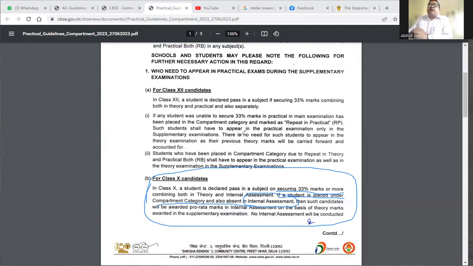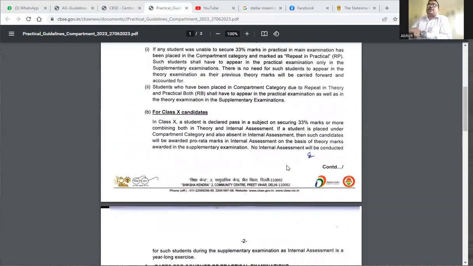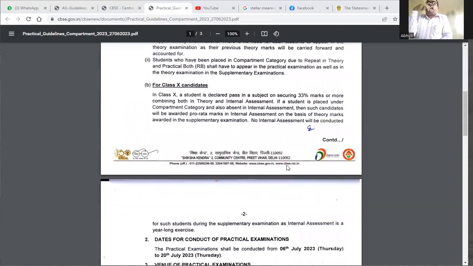Those students who could not pass in the internal assessment will be awarded pro rata marks in the internal assessment on the basis of theory marks awarded in the supplementary examination, and no internal assessment will be conducted for such candidates during the supplementary examination. So for class 10, there will be no such internal assessment. Pro rata marks will need to be uploaded from the school end.